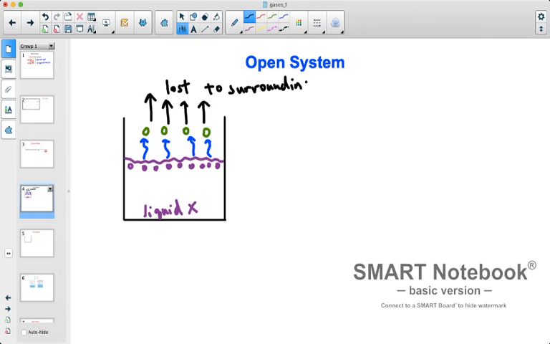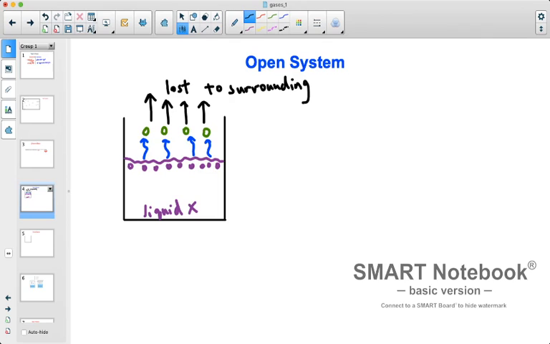Because nothing is there as a physical barrier to keep them within or very close to the liquid. So eventually in an open system, we see that things are lost to the surroundings. And in our case, since we were talking about vapors, the vapor particles that escape the liquid actually get lost in an open system. We can't contain them.